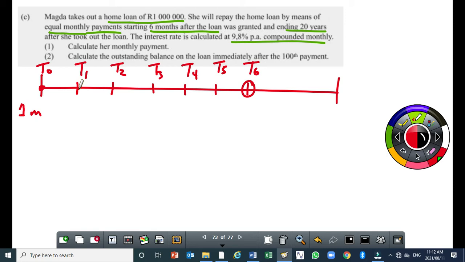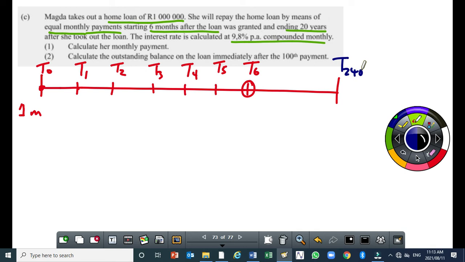That's why if you hear on the news, or read in the newspaper, that something is being offered and you are not supposed to pay immediately, you must not agree. If you have a relative who says, I'm going to take it and then I'll pay after 6 months, tell them no, no, no. They will pay more interest. So the first payment is going to start 6 months after the loan was granted. So you make the first payment at T6. Then the total number of months, 20 times 12, that's 240. So that will be T240.